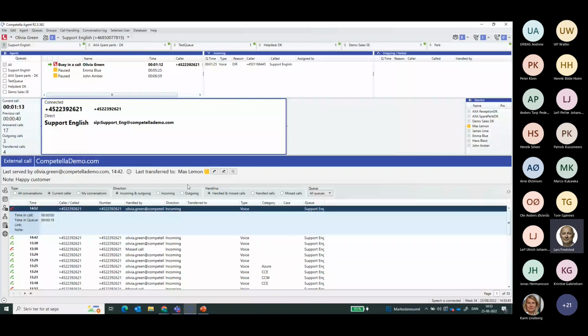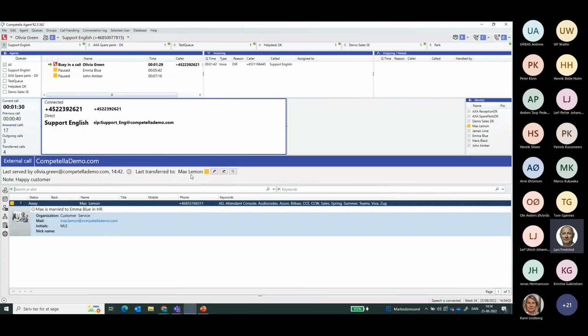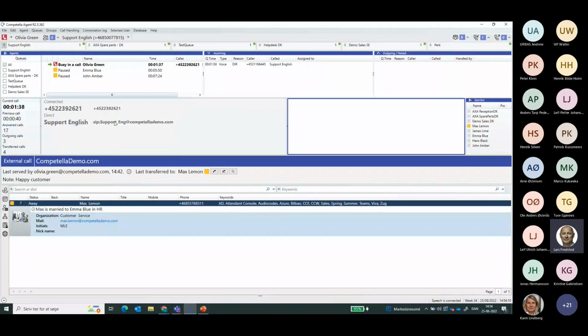If I would like to involve, for instance, a subject matter expert, that could be Max Lemon here, then I have quick dial buttons to do either a blind transfer or a consult transfer, as well as a lookup of the particular user in the organization that was involved in the last call with the caller. So in this case, what I'll do is a consult transfer. And I'll now in a second be connected to the subject matter expert.